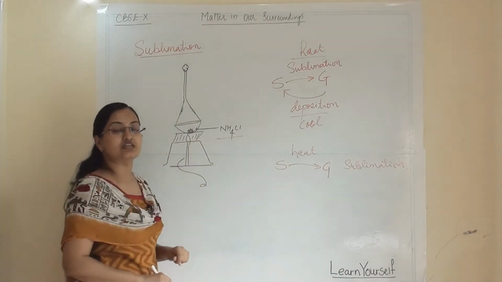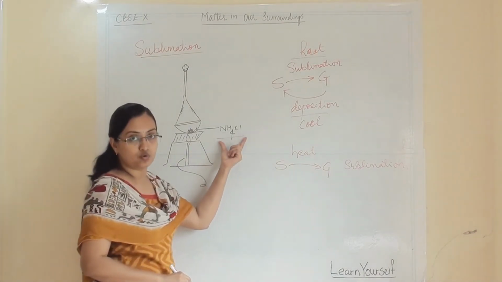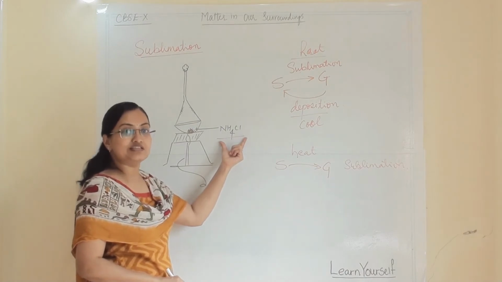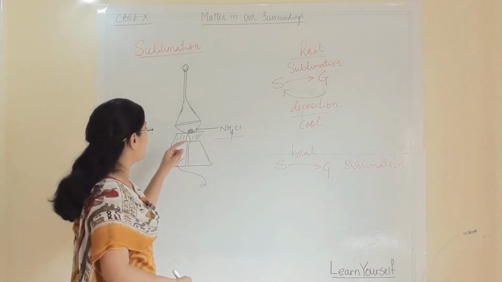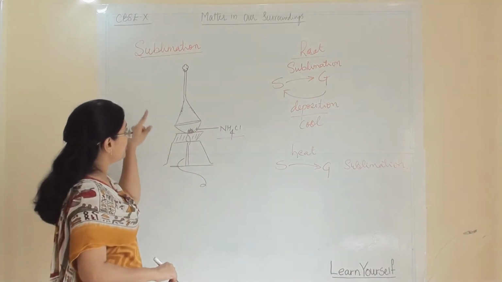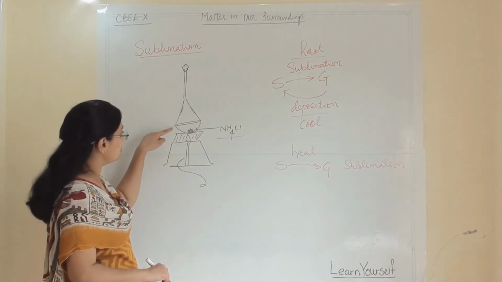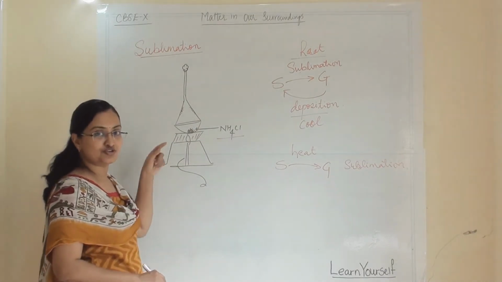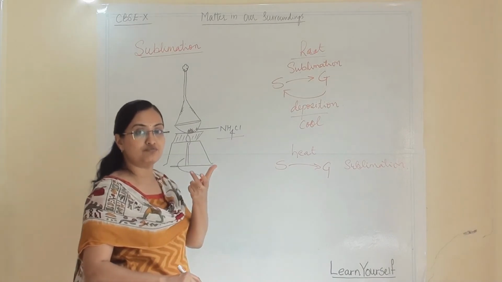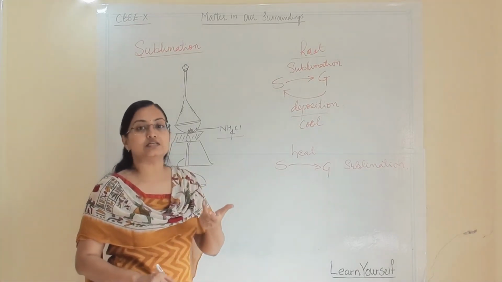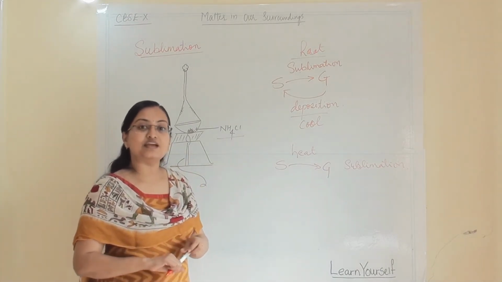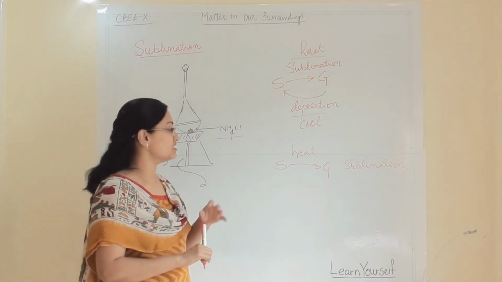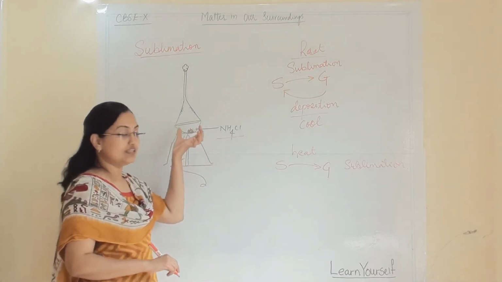Now here I have taken this substance. This substance is known as ammonium chloride. Ammonium chloride is a sublimable substance. In this arrangement of apparatus, I have taken one petri dish. A petri dish is a dish in which we can heat a substance. It will not react with the substance which we are heating. So that is a petri dish.